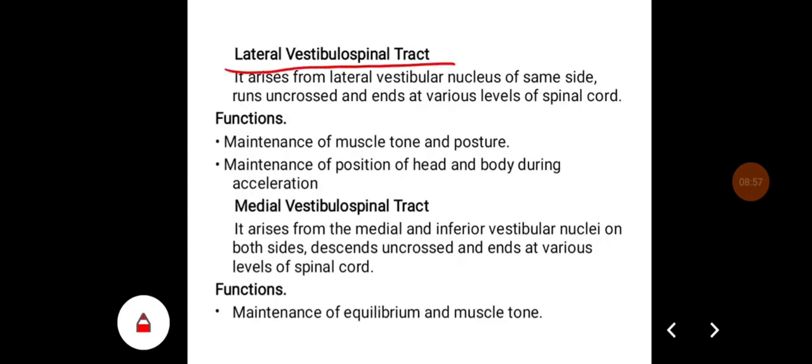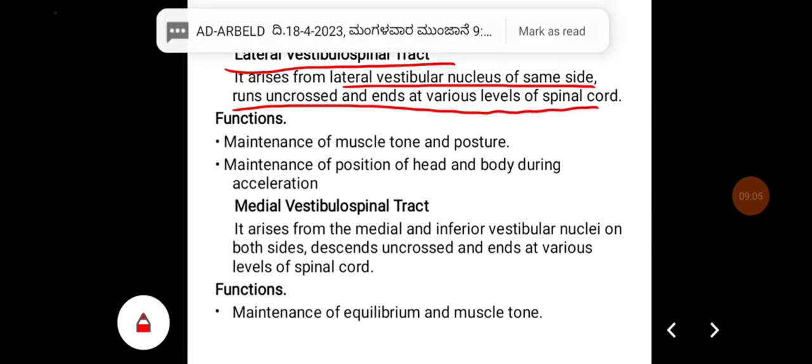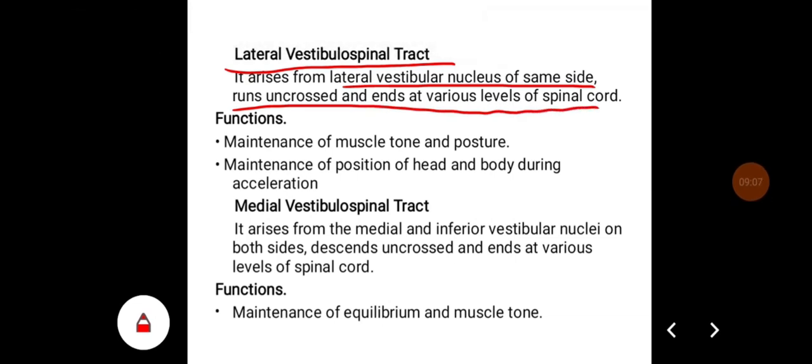Lateral vestibulospinal tract. It arises from the lateral vestibular nucleus of the same side, runs uncrossed, and ends at various levels of spinal cord. The important function of lateral vestibulospinal tract is to maintain muscle tone and posture and maintenance of position of head